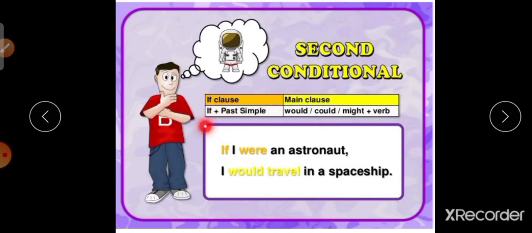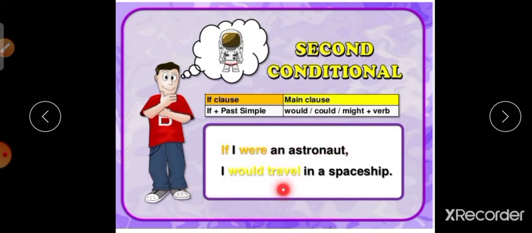In the if clause, if plus past simple, which follows as the main clause would or could or might plus verb, that means V1, the base form. If I were an astronaut, I would travel in a spaceship. If I were, simple past, an astronaut, I would travel.